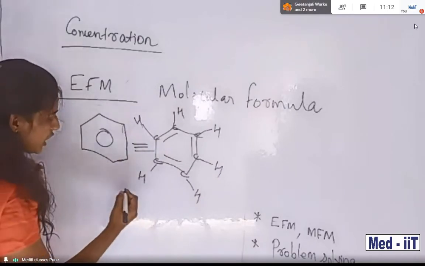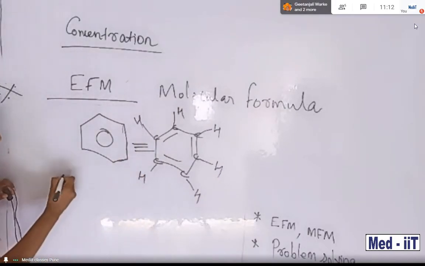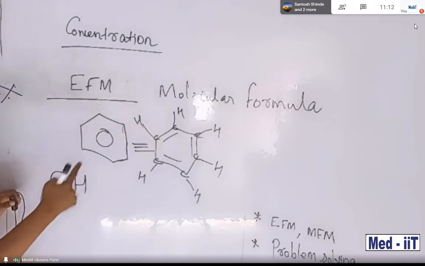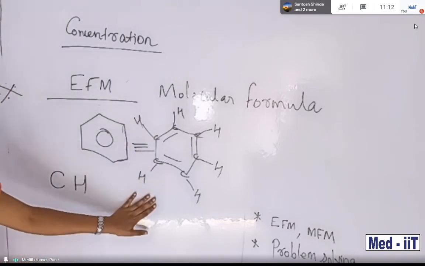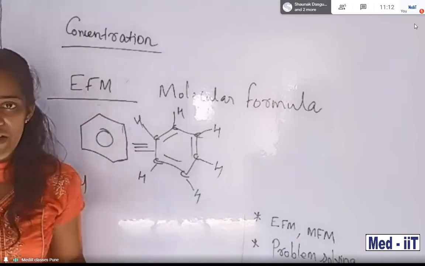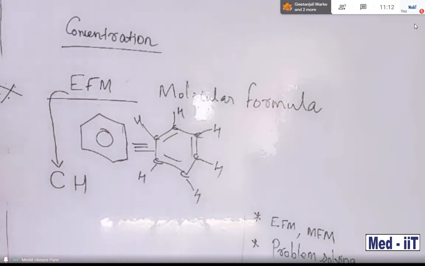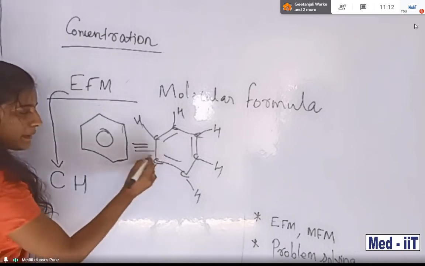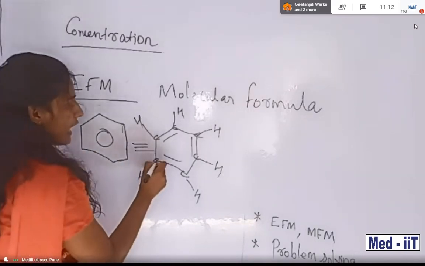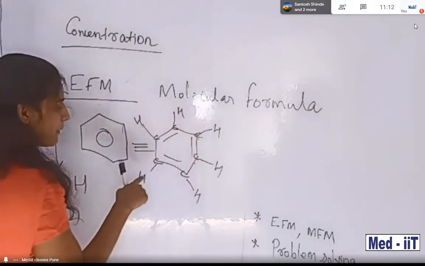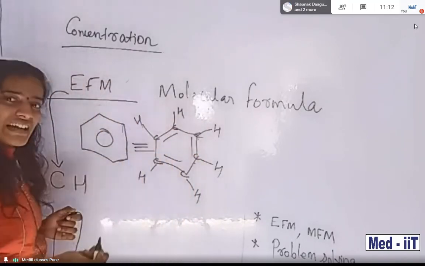So the formula, look now students, carbon is there and hydrogen is also there. But how many hydrogen and how many carbon is not mentioned. So this formula is called the empirical formula. Carbon 1, 2, 3, 4, 5, 6 is there, and 1, 2, 3, 4, 5, 6 hydrogen is also there.